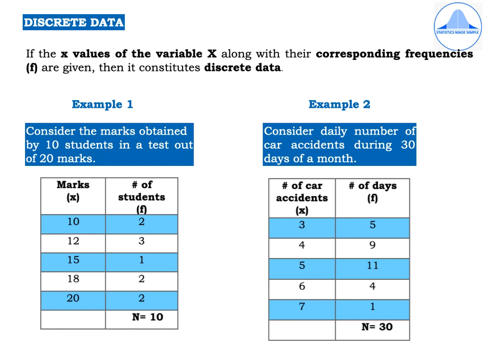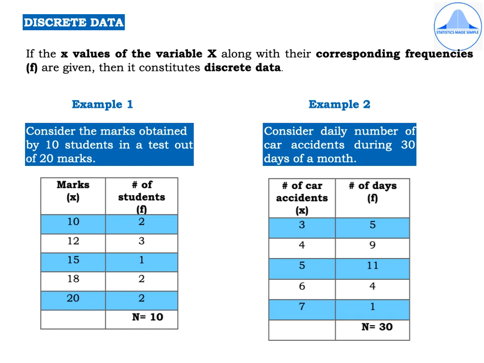In the first column, you have marks, which is denoted by small x, and the marks are 10, 12, 15, 18 and 20. In the second column, you have number of students, which are the frequencies, and the frequencies are 2, 3, 1, 2, 2. And when we add up all the frequencies, we get capital N equal to 10.